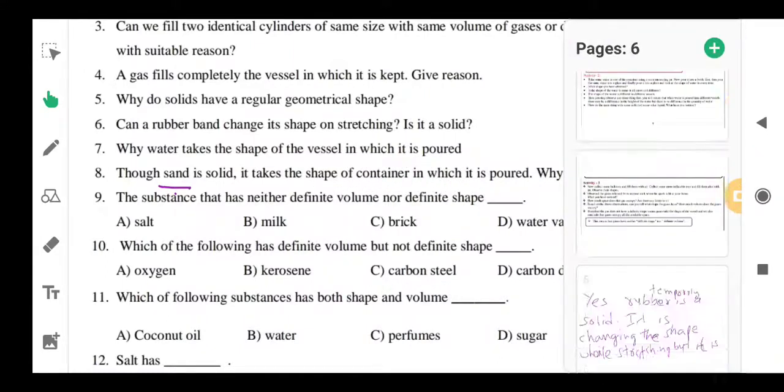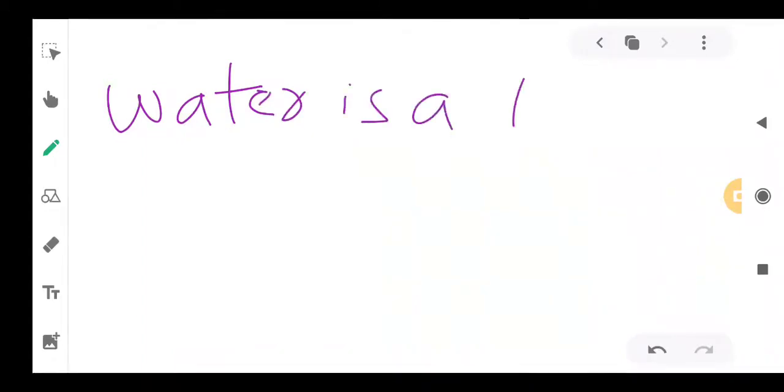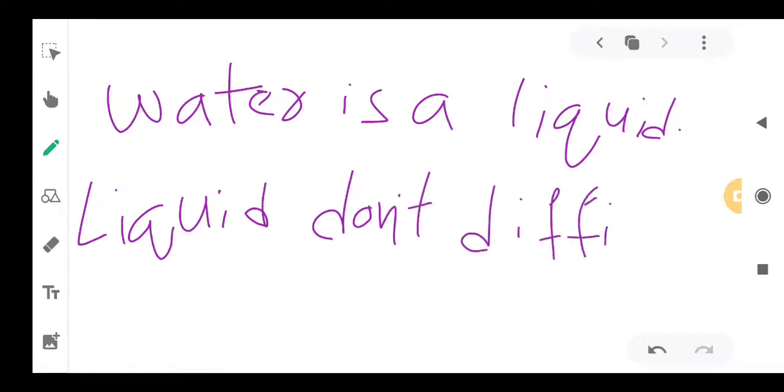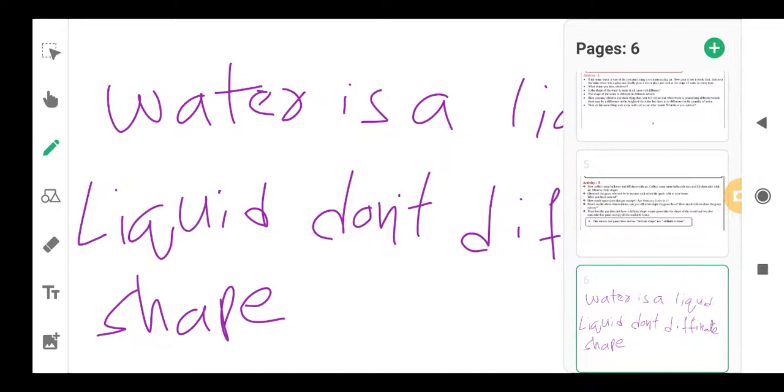So you have to write that water is a liquid, and liquids don't have definite shape. So this is your seventh answer. Okay. Next question.